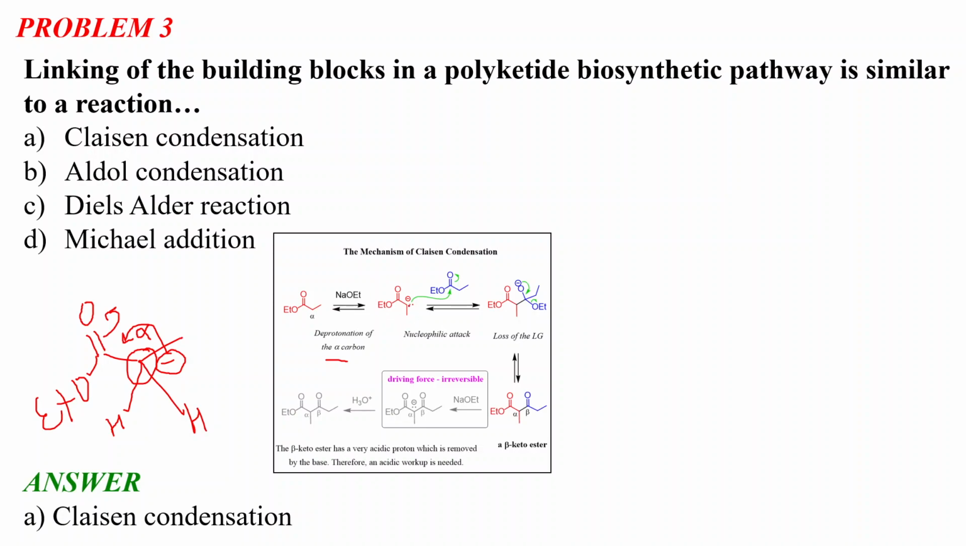Now this negative charge will take part in the nucleophilic attack. It will act as a nucleophile, and it will attack the electrophilic carbon of the carbonyl group. We all know that an electron-rich moiety is called a nucleophile, and an electron-deficient moiety is called an electrophile. So the carbonyl carbon of the ester group is basically electron deficient.